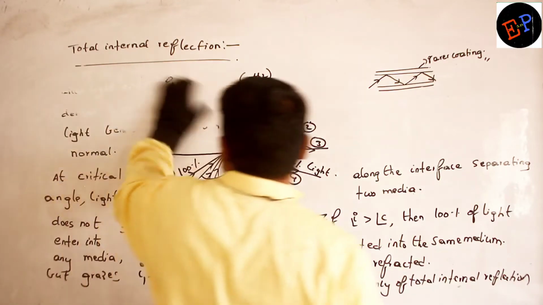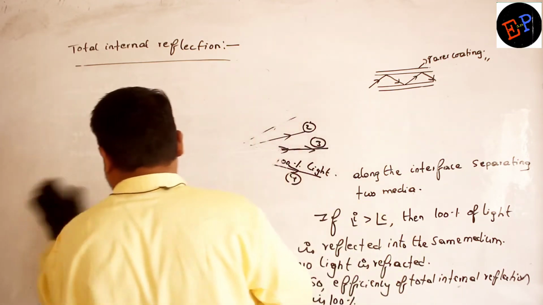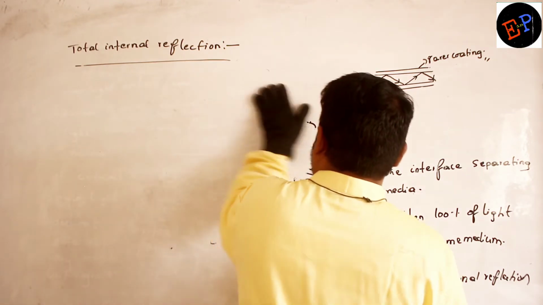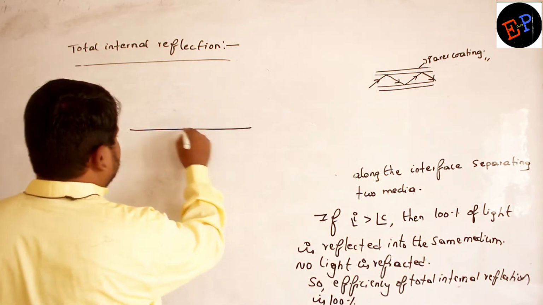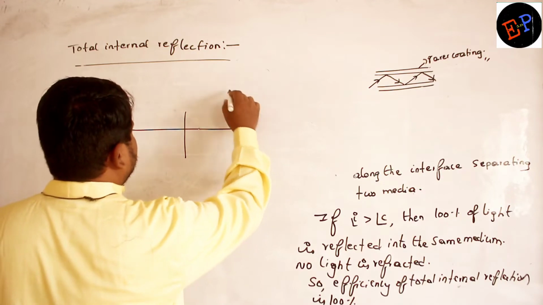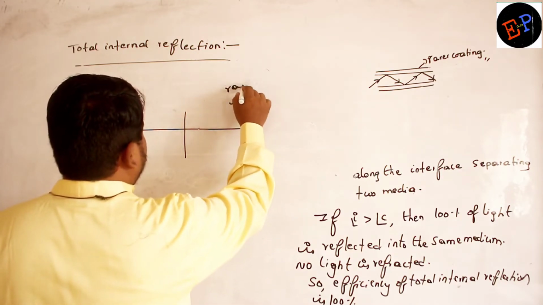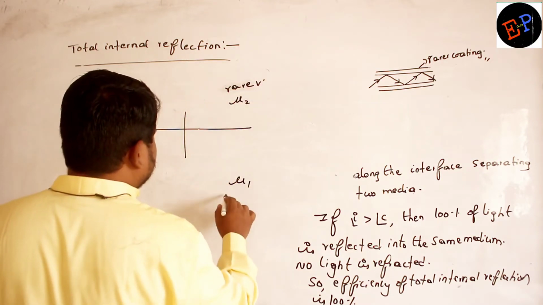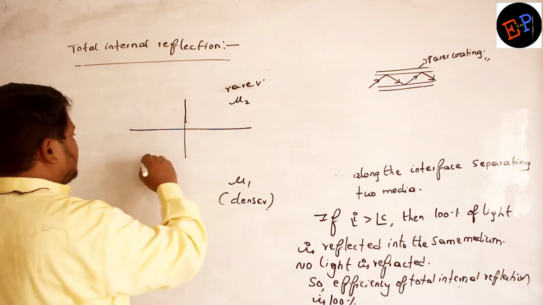Now let us write a small equation related to total internal reflection. At the starting of total internal reflection, consider this a refractive index mu2, which is a rarer medium, and this is mu1, which is a denser medium. Light is incident at what angle?